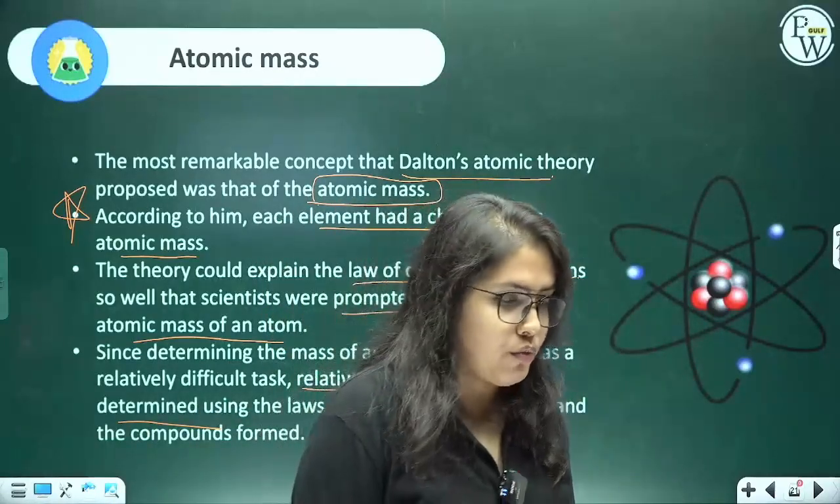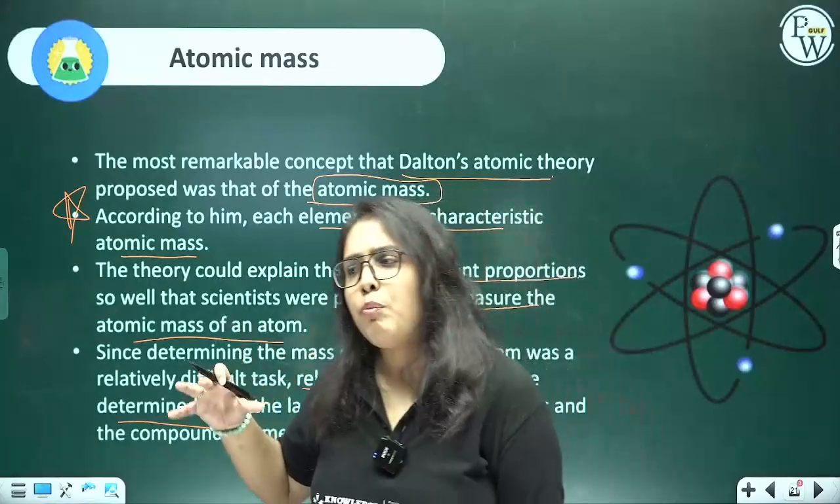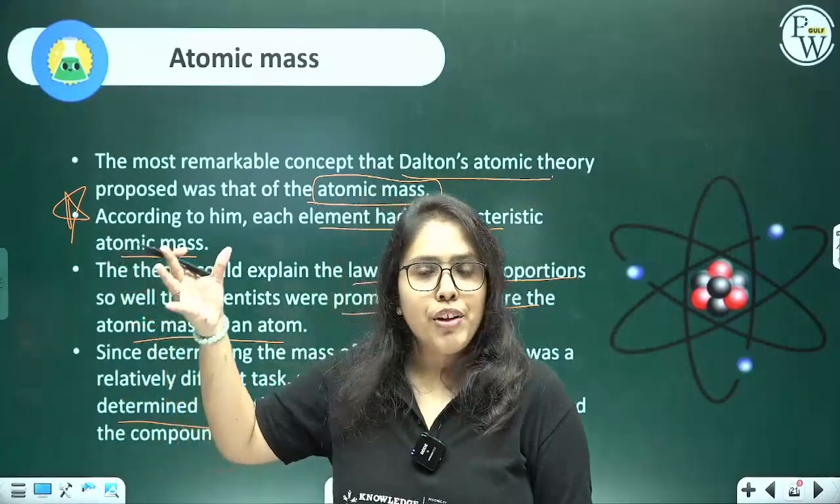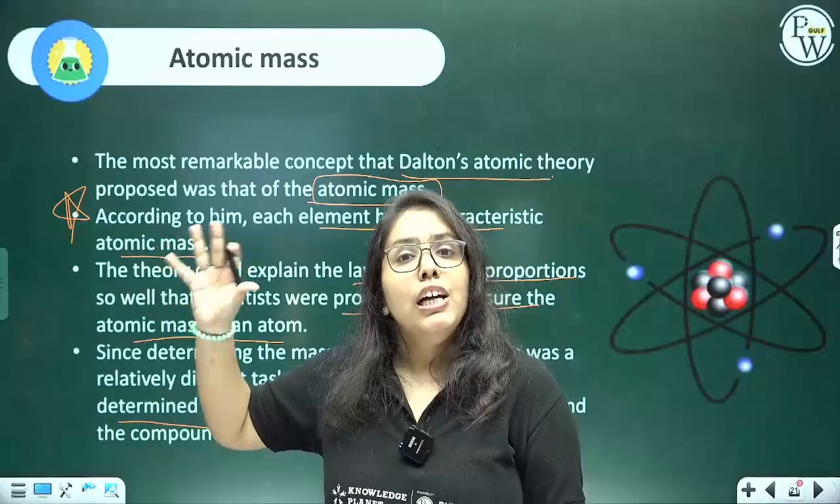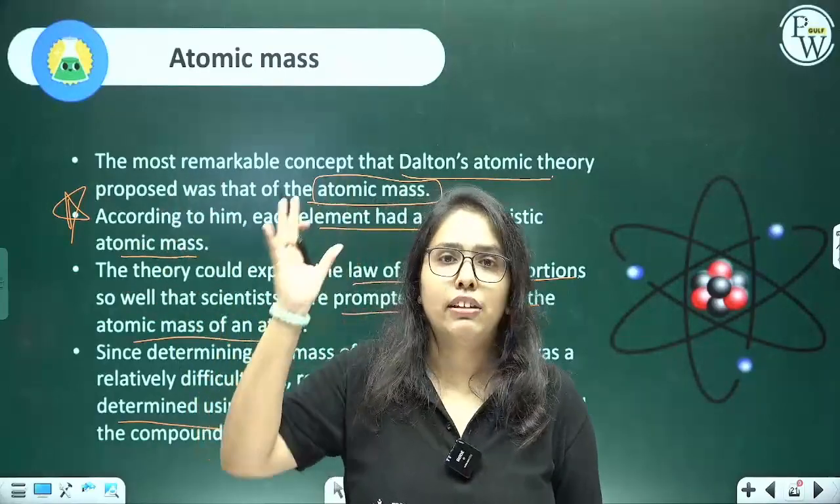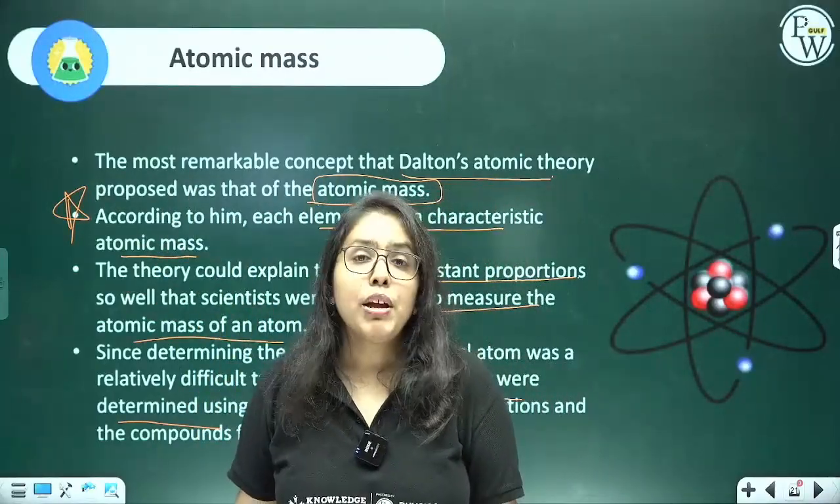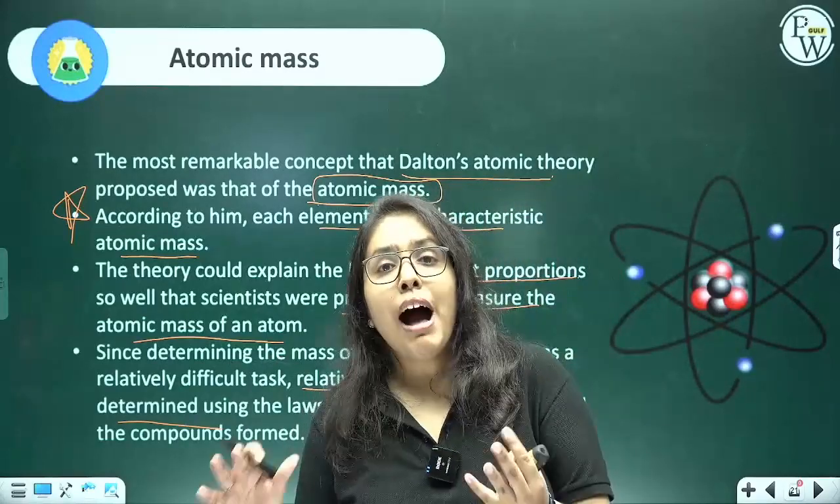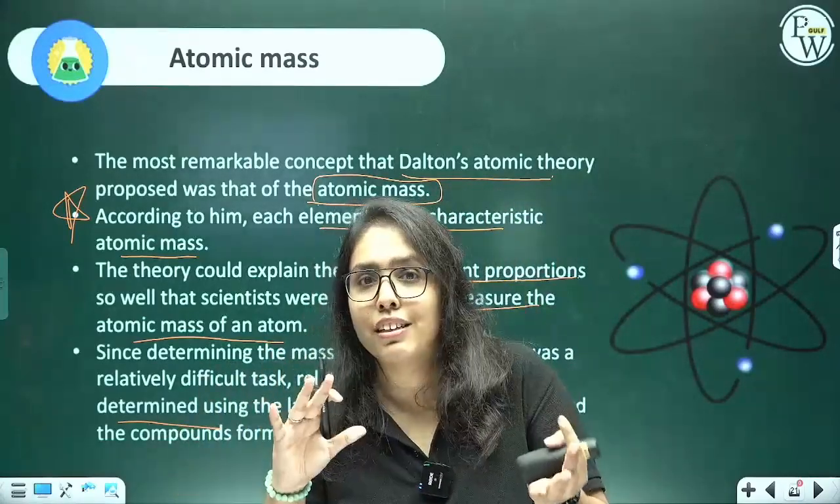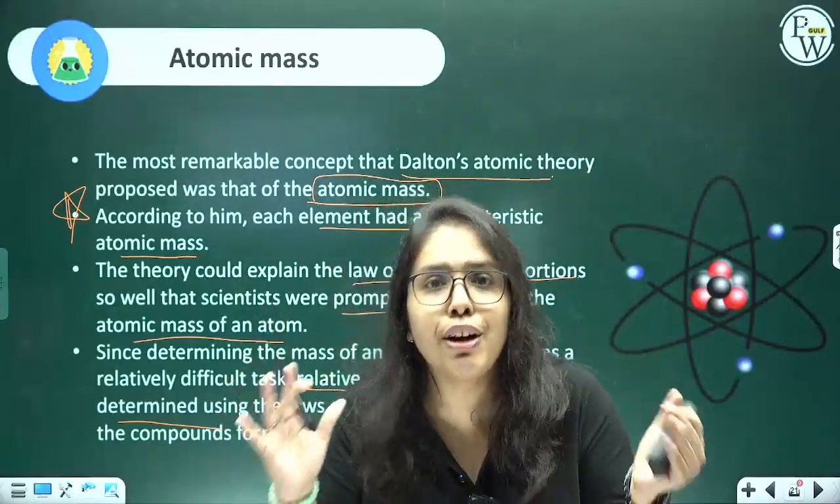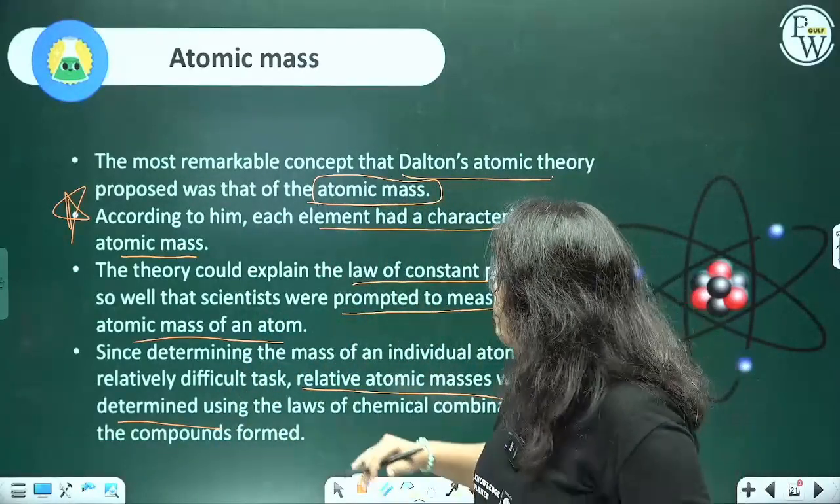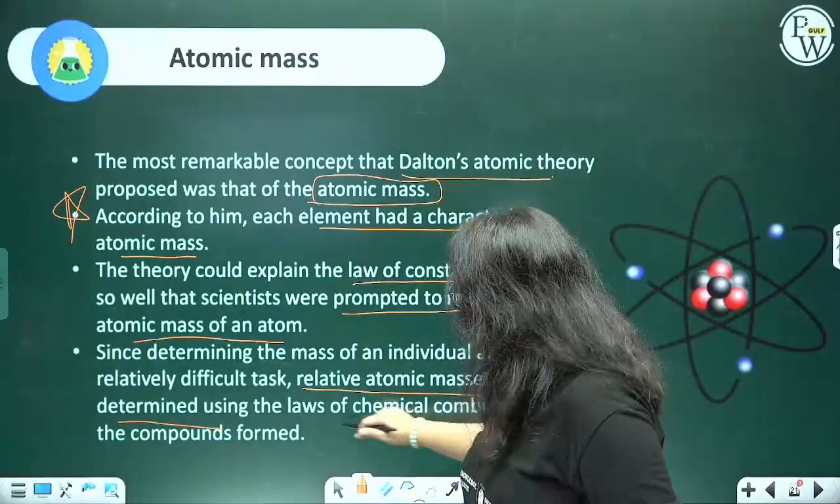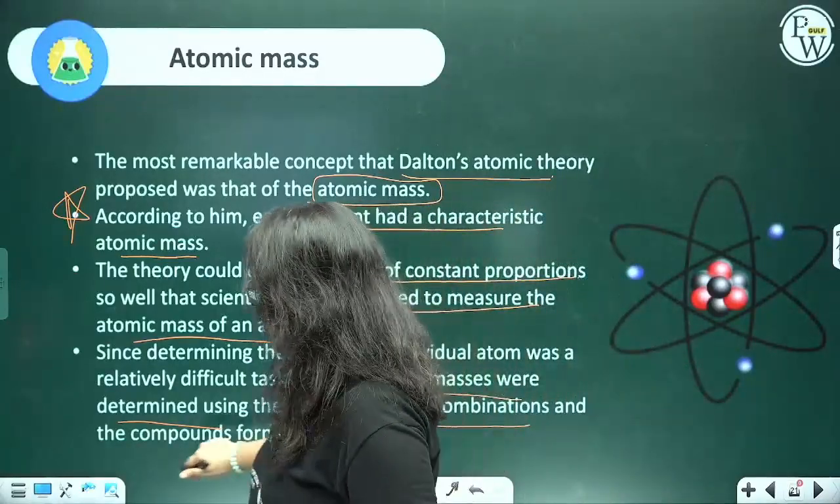Let me give you an idea of this. Basically, they came up with the mass of one element, and based on that element, they decided the mass of all the other elements. How? By keeping it in comparison, using it as a reference point. All right. So, using the law of chemical combinations, the compounds were formed, right?